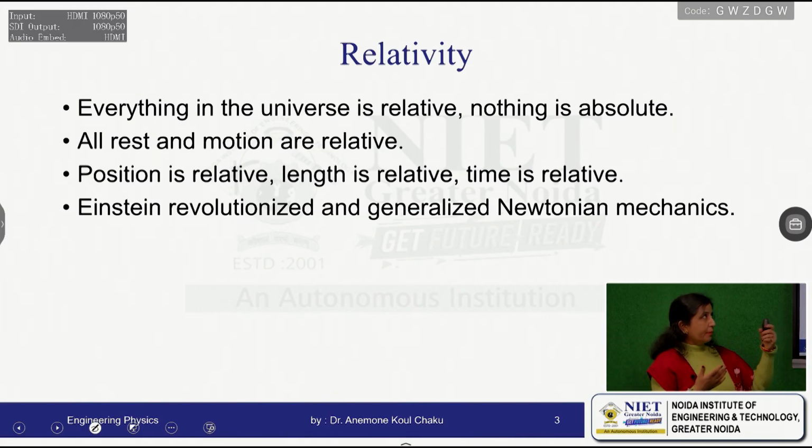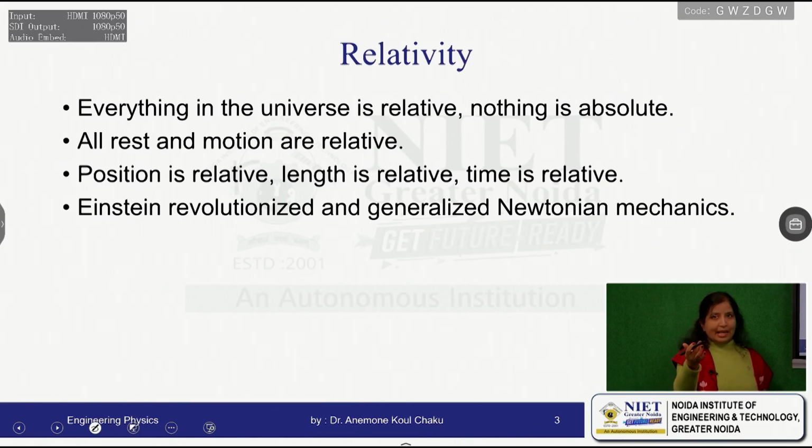Now when we are talking about relativity, we are actually talking in terms of entities which are in relation to each other. We can see that rest and motion are relative. To explain this, I will cite some examples. For example, a teacher is teaching in the classroom. For the students in the classroom, they are at rest. But for somebody else who is on the moon, for that particular person, students are in motion. As the earth is in motion, so are the students. So we can see that rest and motion are relative.